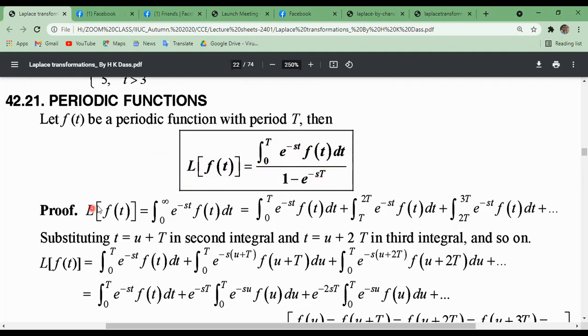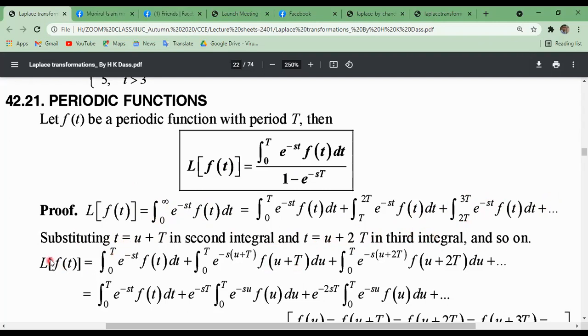Now the proof. The Laplace transformation of f of t can be written by the definition as the integral from 0 to infinity of e to the minus st f of t dt. Now taking period by period: 0 to capital T of e to the power minus st f of t dt, plus capital T to twice T, plus twice T to thrice T, and so on. In this way we can cover infinite periods, writing this integration as an infinite series of integrals. Now substituting small t equals u plus capital T in the second integral, and t equals u plus twice T in the third integral, and so on.